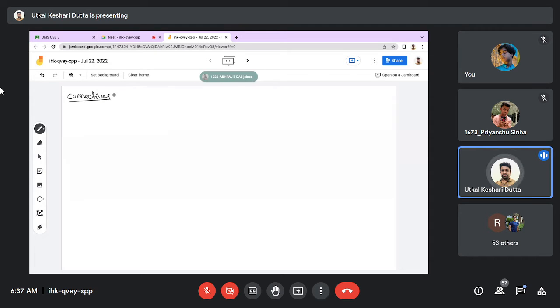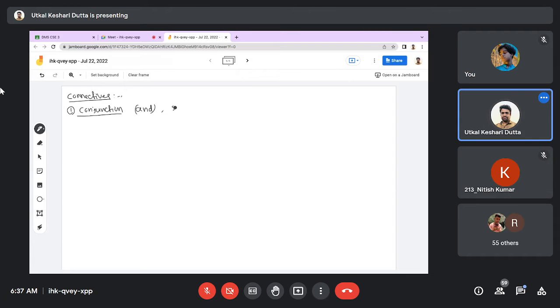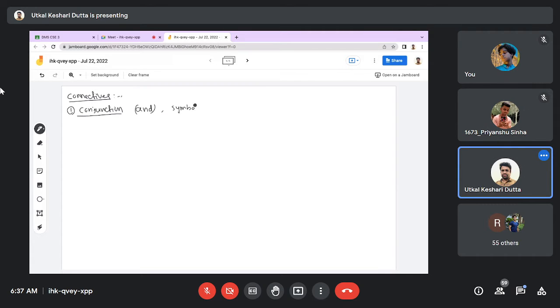Connectives. The definition of connectives we have written in the last class. So the first connective is conjunction. In case of a similar word, that is the and. This is the symbol of conjunction, and this symbol stands for and. Its meaning is and. This is a binary operator in case of propositional logic. So how to use this conjunction in propositional logic? We'll see.